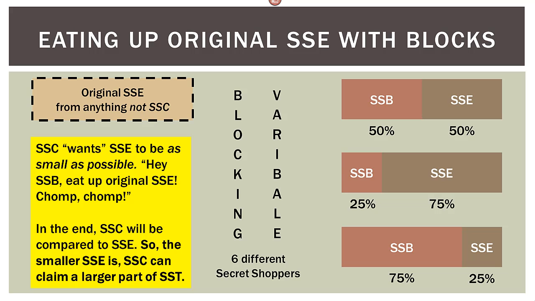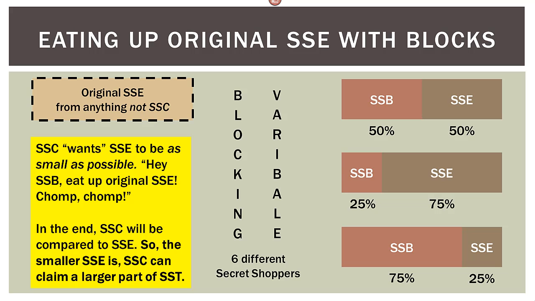It's kind of saying, hey, sum of squares blocks, eat up as much of that original SSE as possible. Chomp, chomp. The SSC wants the blocks to gobble up as much of that original error as possible. And why is that? In the end, the sum of squares columns will be compared to the SSE.